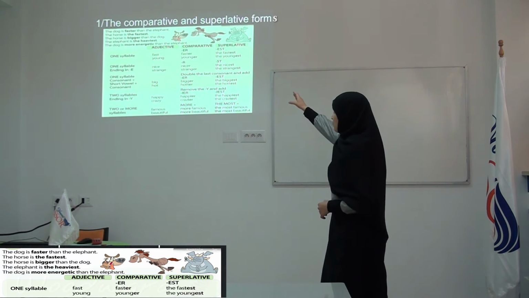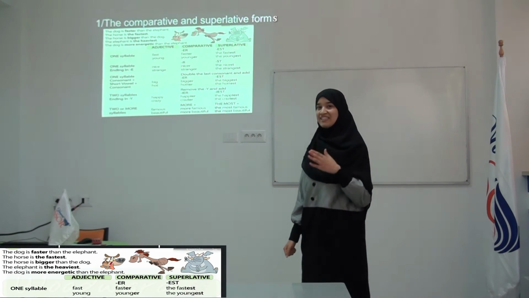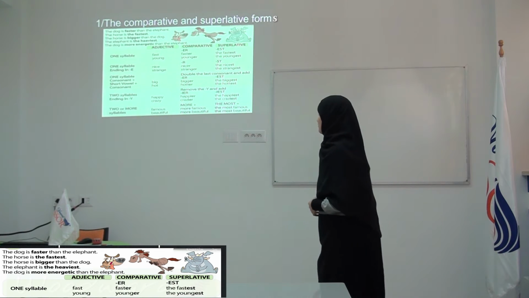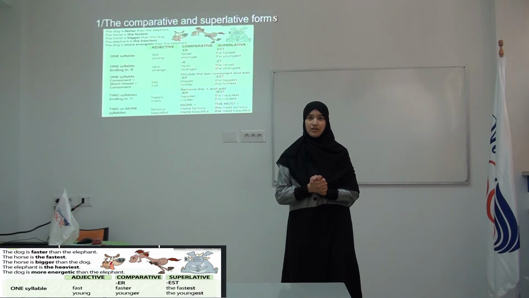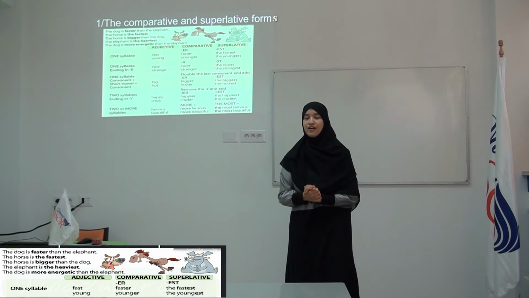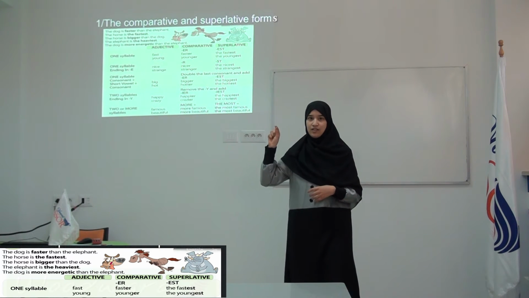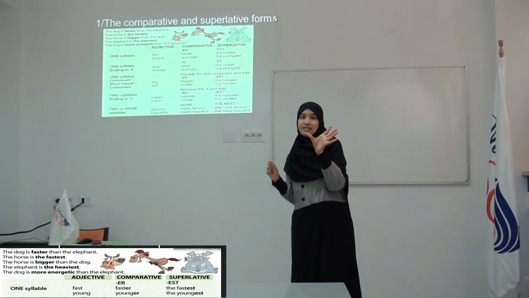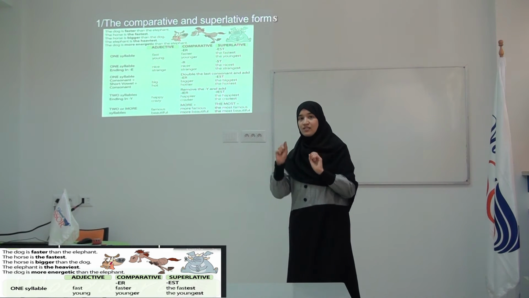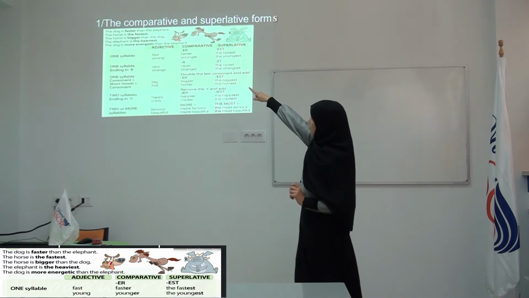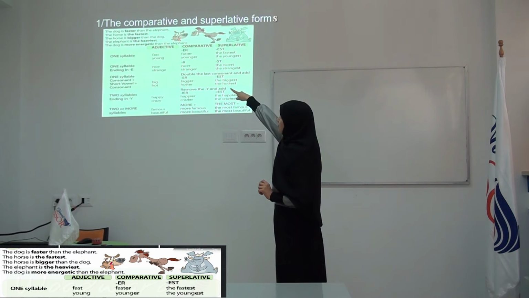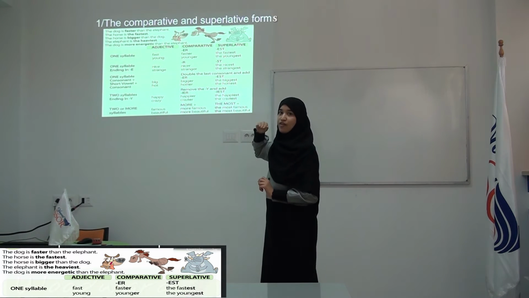Now let's move to the superlative form. Here we have to add EST. So it becomes the fastest, the youngest. By the way, before we go to the other examples, we have to mention that usually in the comparative form we have to write than. We have to mention the adjective plus ER, but also we have to write than, like the example above, in the third sentence: the horse is bigger than the dog. Than the dog.